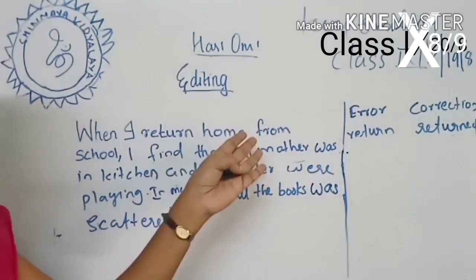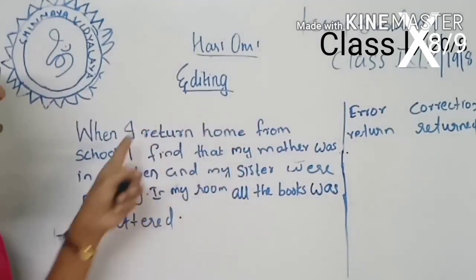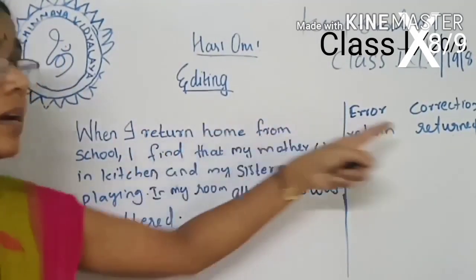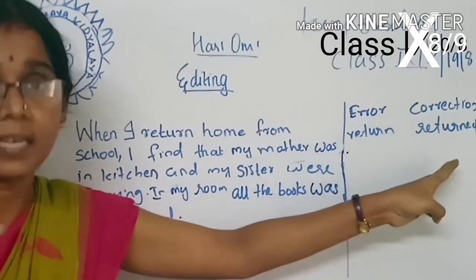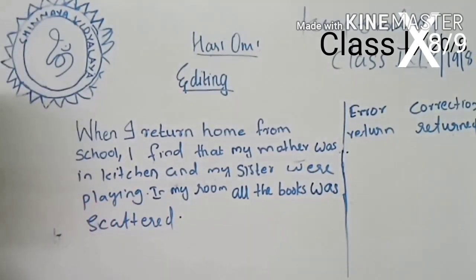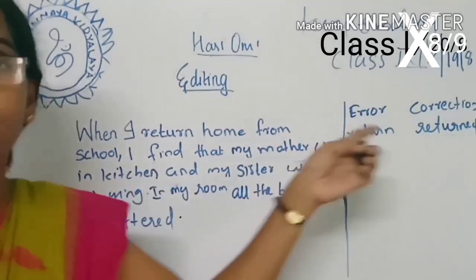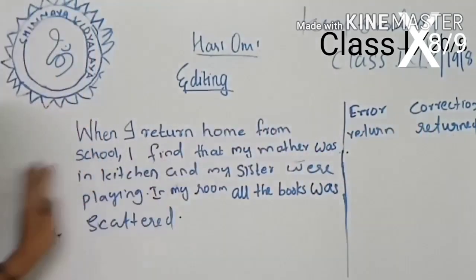Listen, one example is already given. When I returned home from school, return is wrong, returned is correct. When you get the first answer, it is very easy for you to identify that the tense used in this paragraph is past tense. Then move on to the second line.